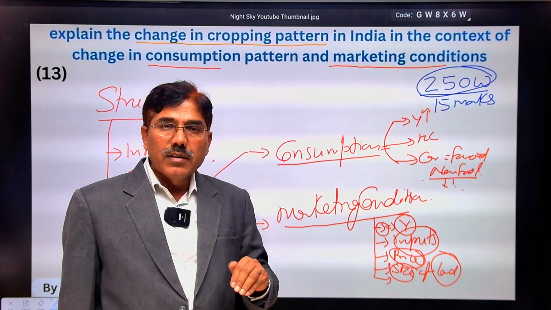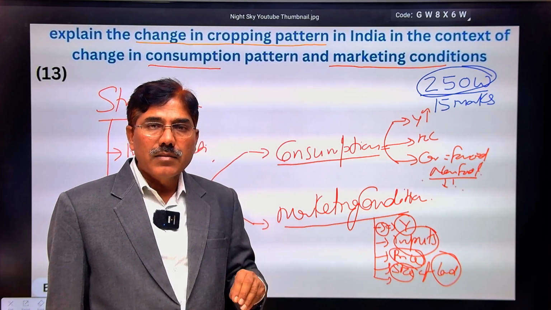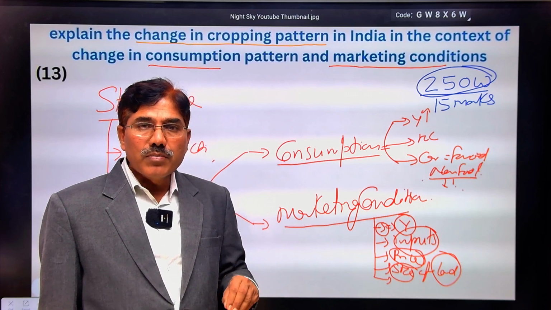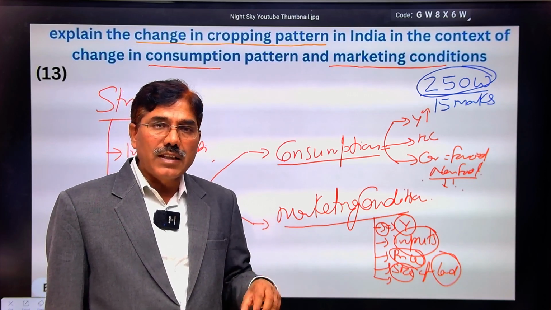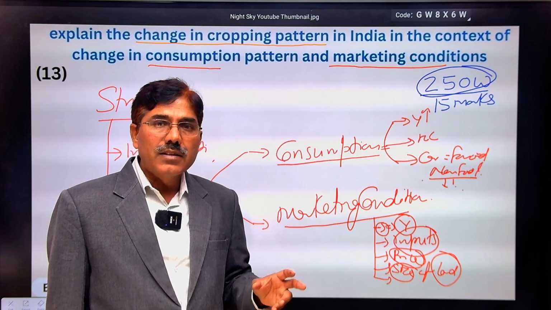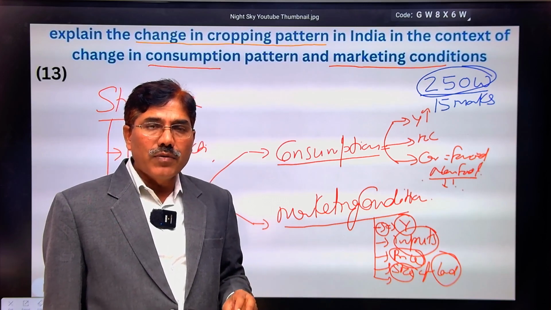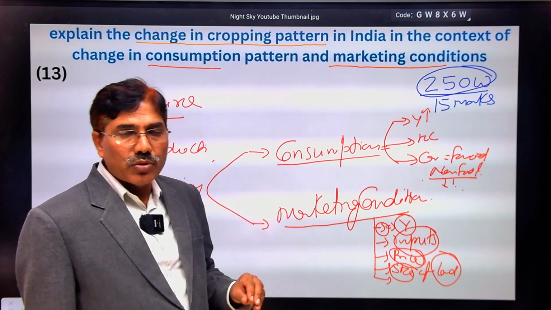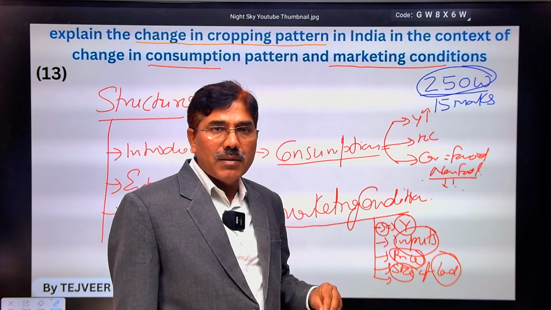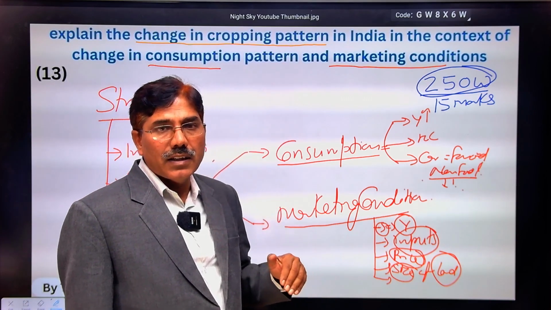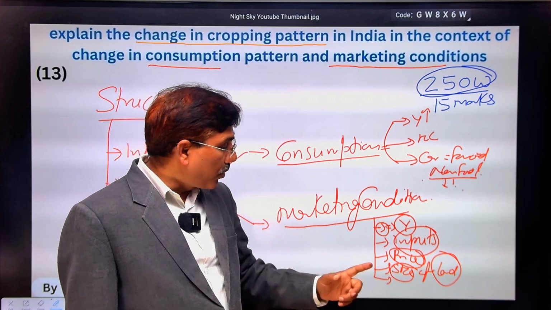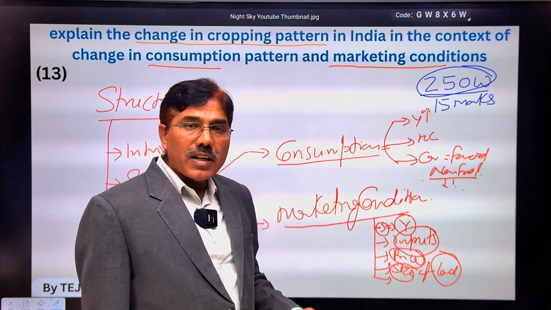Generally, big size of land means big farmers produce maximally those crops which can maximize their profit, generally cash crops. On the other hand, our marginal and very small farmers generally produce those crops which can meet their domestic demand first, and after then they move in favor of cash crops. You have to explain this under the size of land.